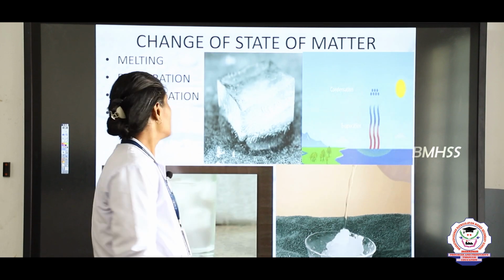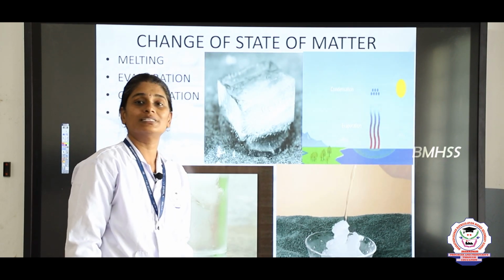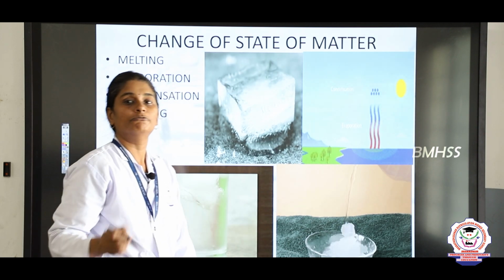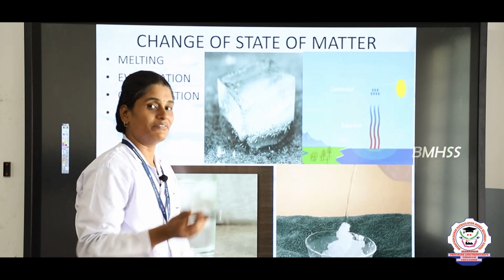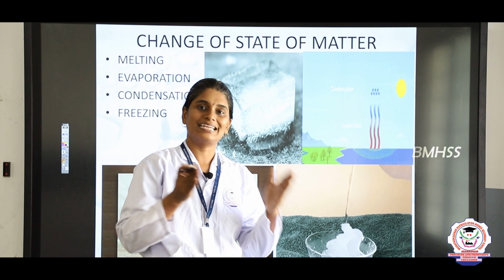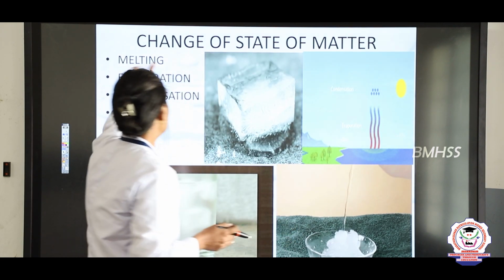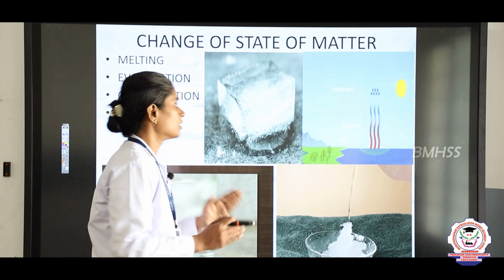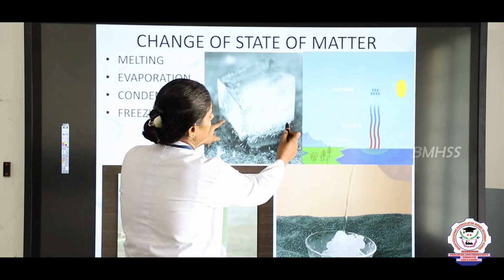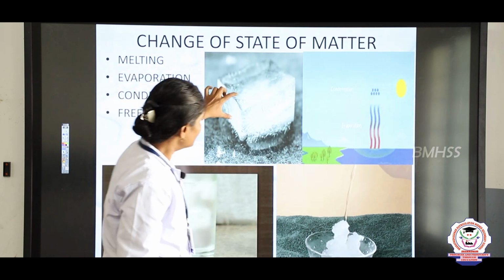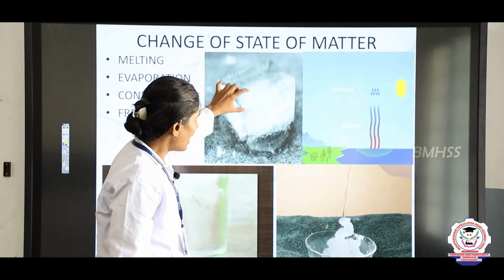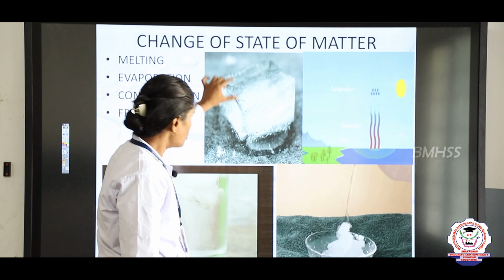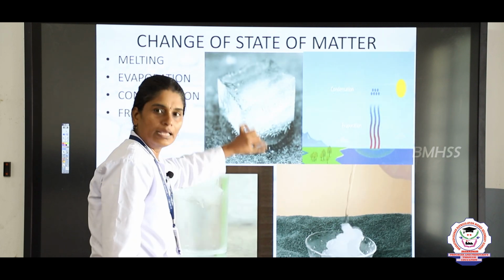So now we will see about change of state of matter. There are 4 stages that you can see when there is a change in the state of matter. First one, melting. What is melting? The process by which a solid changes into liquid. You can see ice. Ice is changed into water. So the solid is changed into liquid, right?